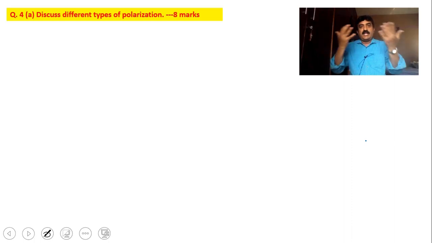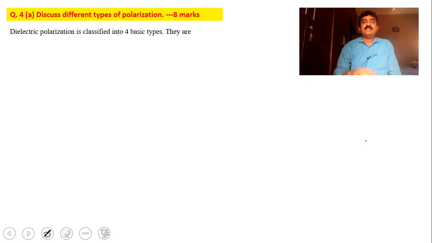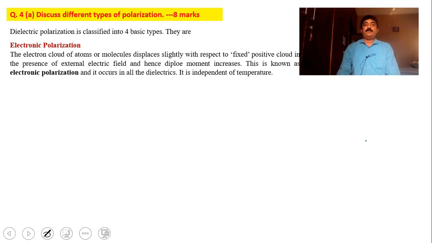If you increase the dipole moment by some methods, then you can say the whole material has got polarization. You increase the dipole moment either by orienting the dipoles, or by reshuffling the atoms, or by rearranging the electronic configuration, or by moving the electron cloud. Do whatever you want, but overall dipole moment should increase. On this basis, we have 4 classifications. We have identified 4 types of polarization mechanisms. They are: number 1, electronic polarization.